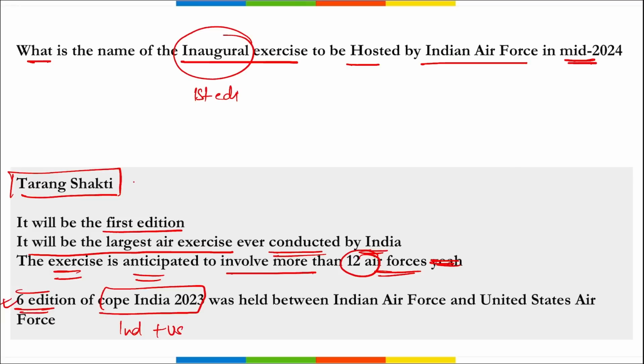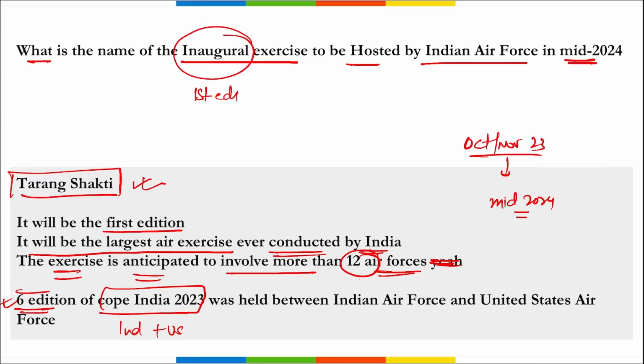So coming back, we are talking about Tarang Shakti. It is the largest ever air exercise that will be conducted by India in India only, and it is the first ever edition. It was initially scheduled for October-November 2023, but now it has been rescheduled to mid 2024. Correct?